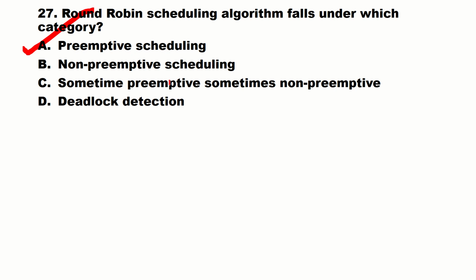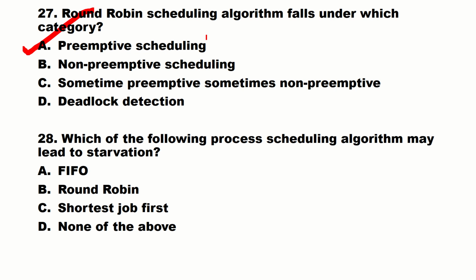That strategy of allowing processes that are logically runnable to be temporarily suspended is called preemptive scheduling. That means CPU can take it anytime. So round robin fall under preemptive scheduling.